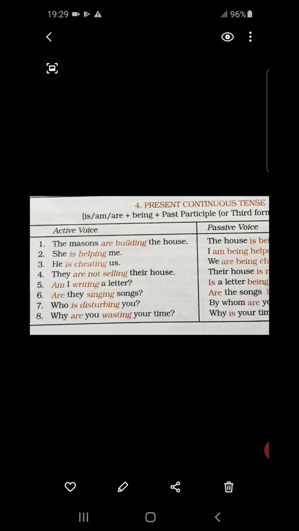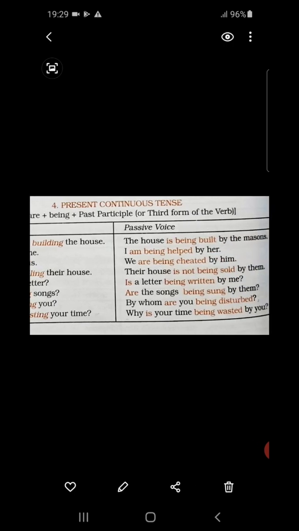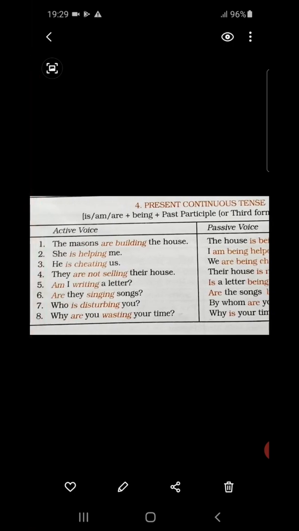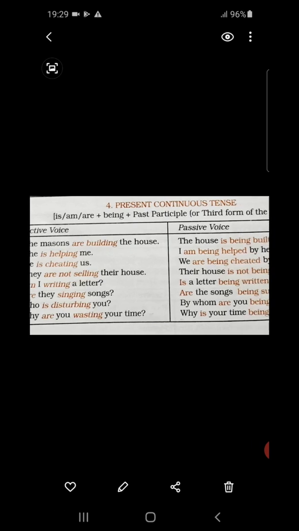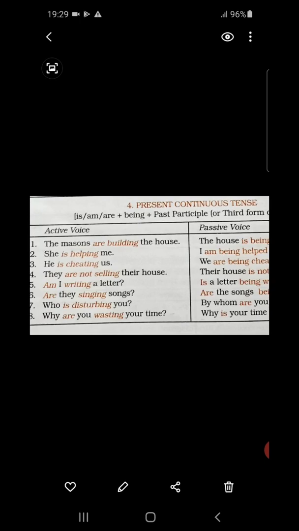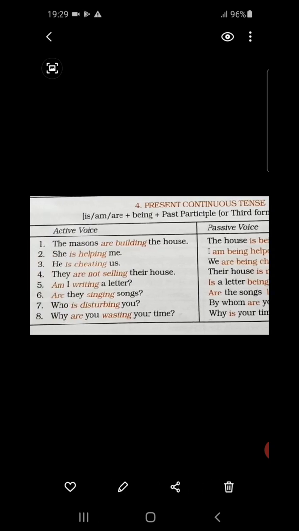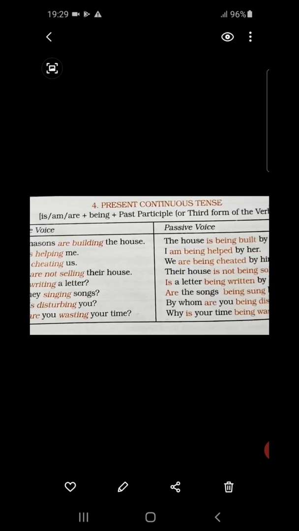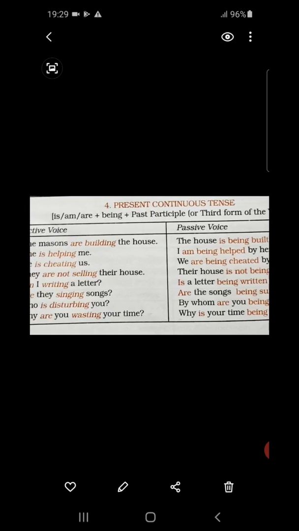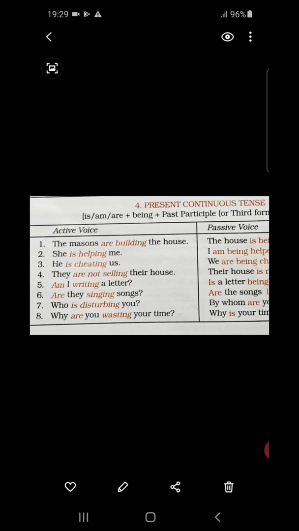Next one, number 2. She is helping me. I am being helped by her. Okay. So, again the same format. She is third person singular in number. Okay. And which is the subject of the active voice, is going into the place of the object of the passive voice over here. Now, is helping is turned to am being helped, since me is turning to I.